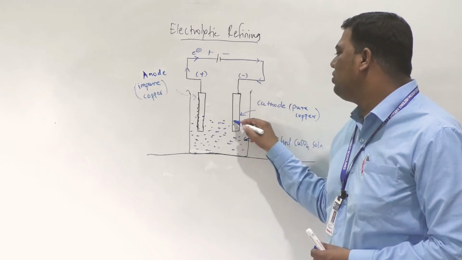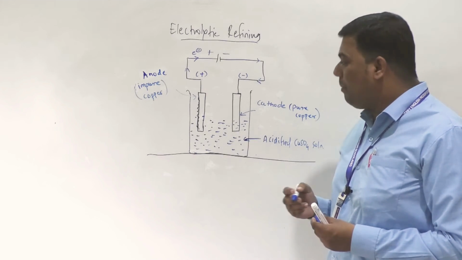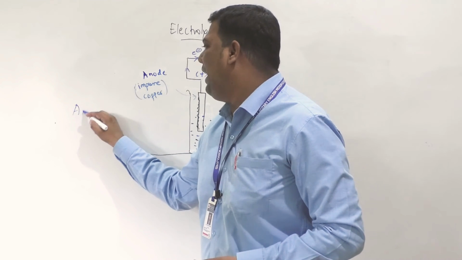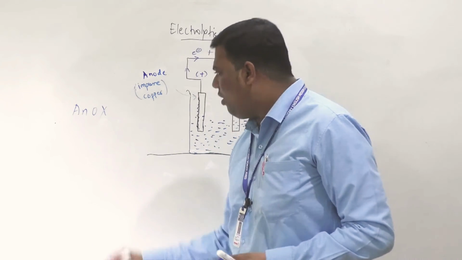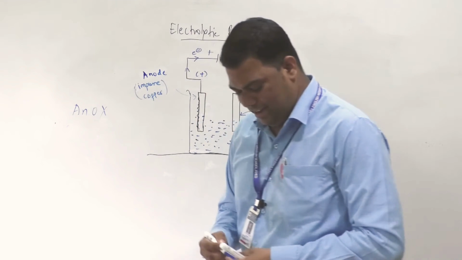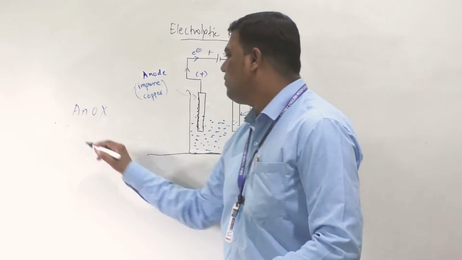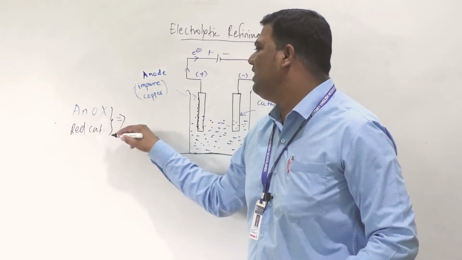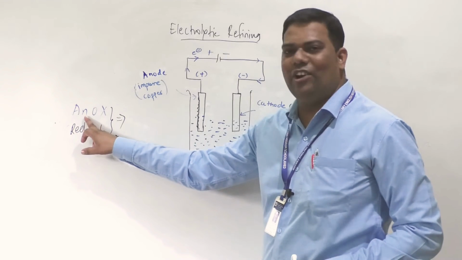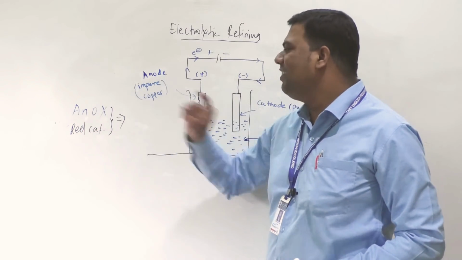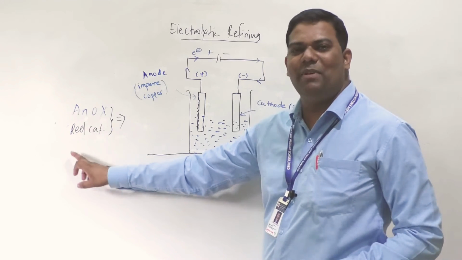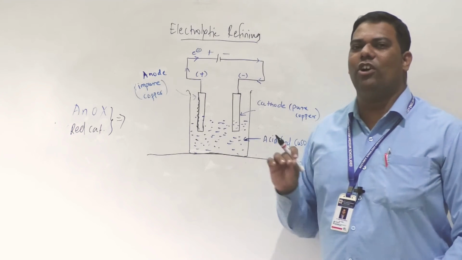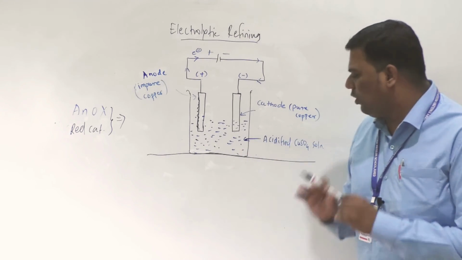So by passing electricity, what will happen? As already told, anox and redcat. This is very easy: at the anode always oxidation happens, and at the cathode reduction happens. Here it is very important that we write down the reactions also.